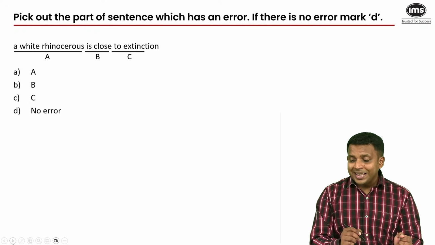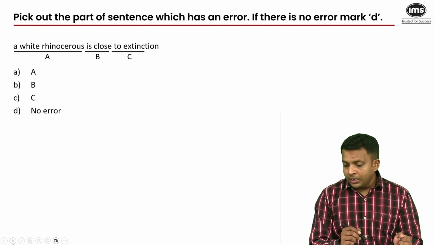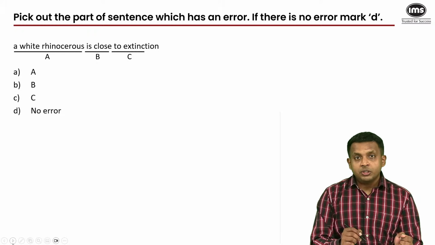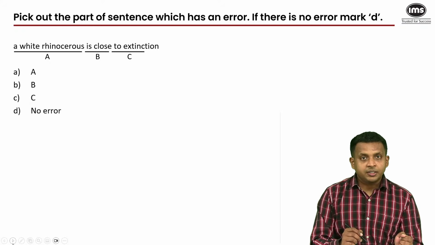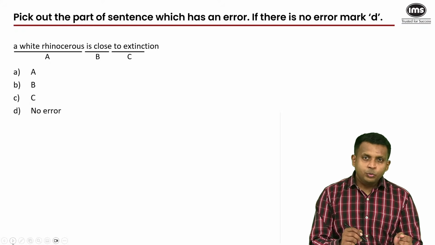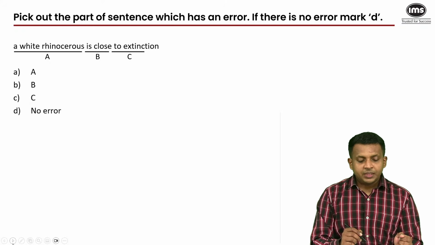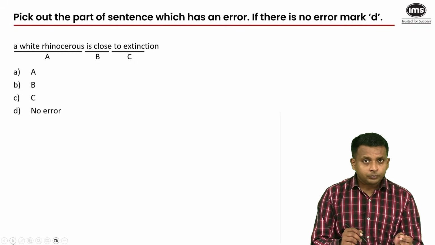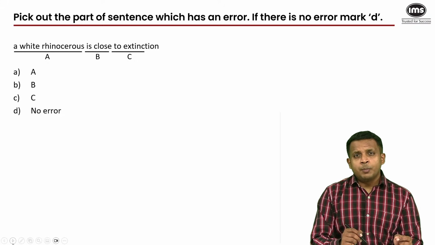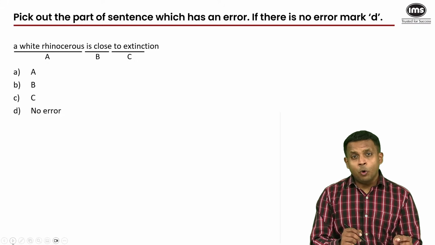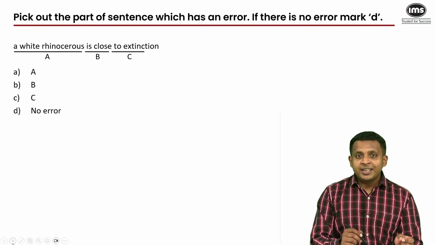Now this error, yes, I need more answers here. Right, so this error is based on the usage of articles. As you know, there are two types of articles, definite and indefinite. And when we study articles, we focus more on the definite article the. There are some rules about where you must use it and where you must omit it. And those rules are tested in the exam often.